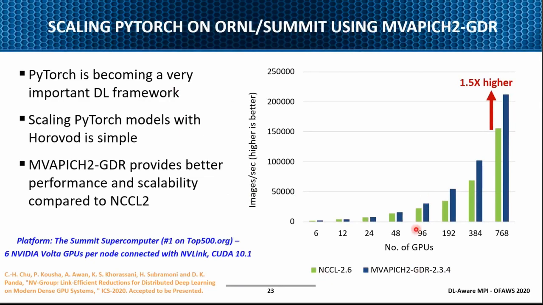As you can see, as we scale with the number of GPUs, the MPI-driven solution, especially with MVAPICH2-GDR, provides higher and higher performance improvement. The latest numbers we got were with 768 nodes, and here we are able to get almost 1.5x higher performance than somebody using the NCCL library.